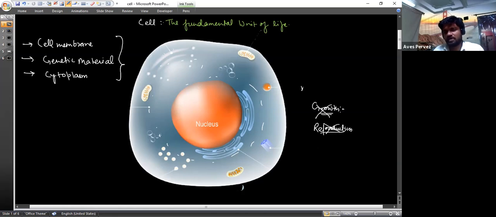Third one, consciousness. Consciousness means response to external stimulus, a response to the external environment. For example, if somebody pins you, you will pull your hand back. If you touch a hot plate, you will respond and remove your hand. So this is a property of a living organism, but